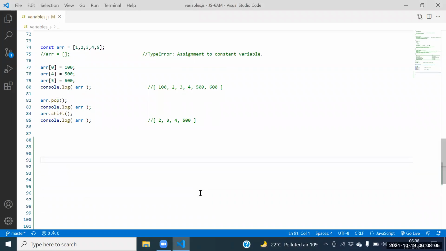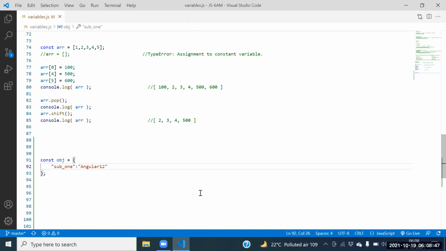Shravan, say this one: const obj equal to a JSON object. Opening the curly bracket and closing the curly bracket, we can call a JSON object. Under the JSON object, key one is subject1, equal to Angular 12.